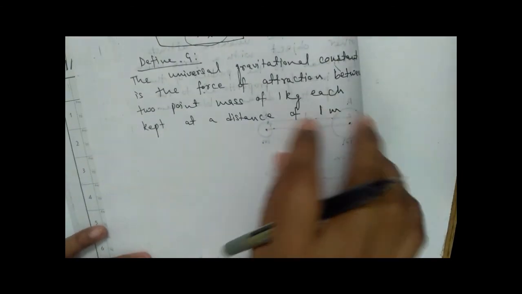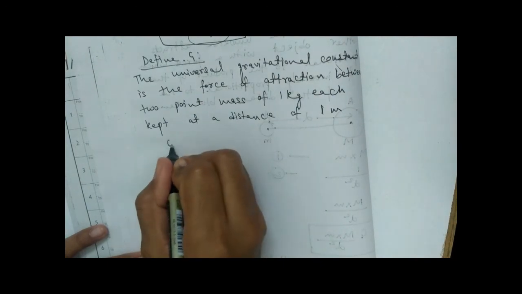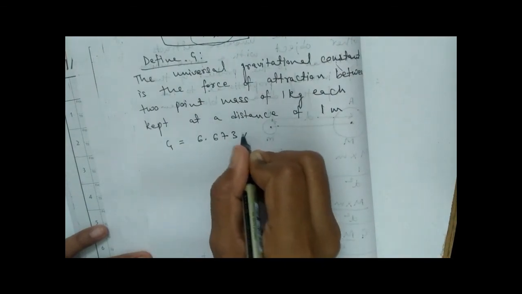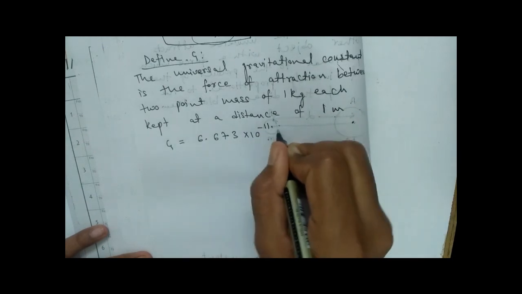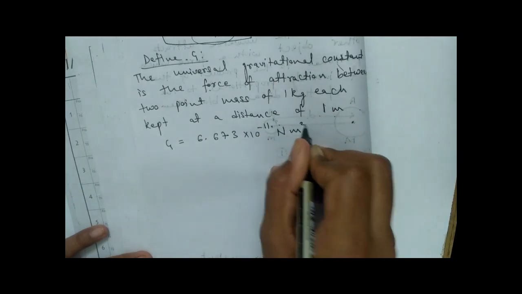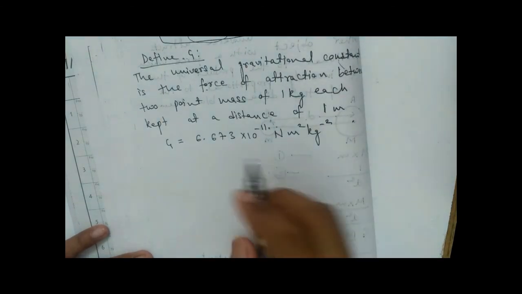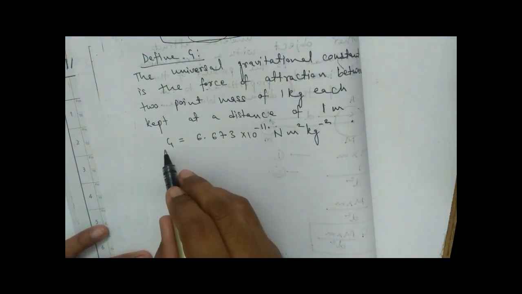And we know that the value of G is equal to 6.673 into 10 to the power minus 11 Newton meter square kg to the power minus 2. The universal gravitational constant has this value.